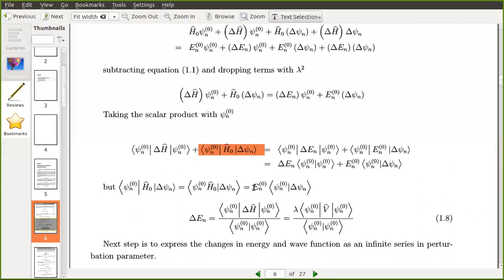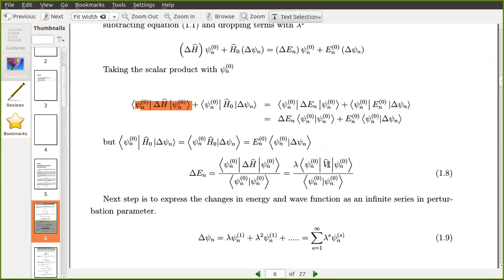So that becomes same as this equation. So this second term becomes same as this last term on the RHS. So these are equal, so you can cancel these two. Now what remains is these two terms, this first term and this delta En term. So from that you can write what is delta En.